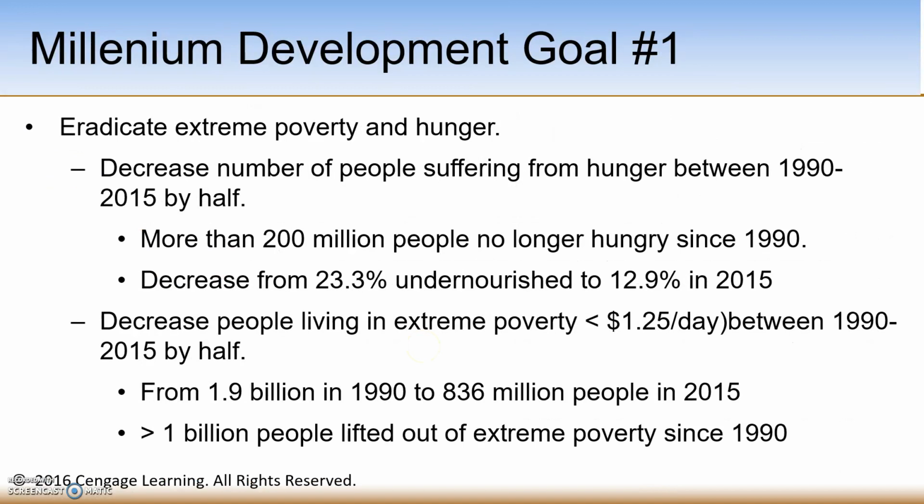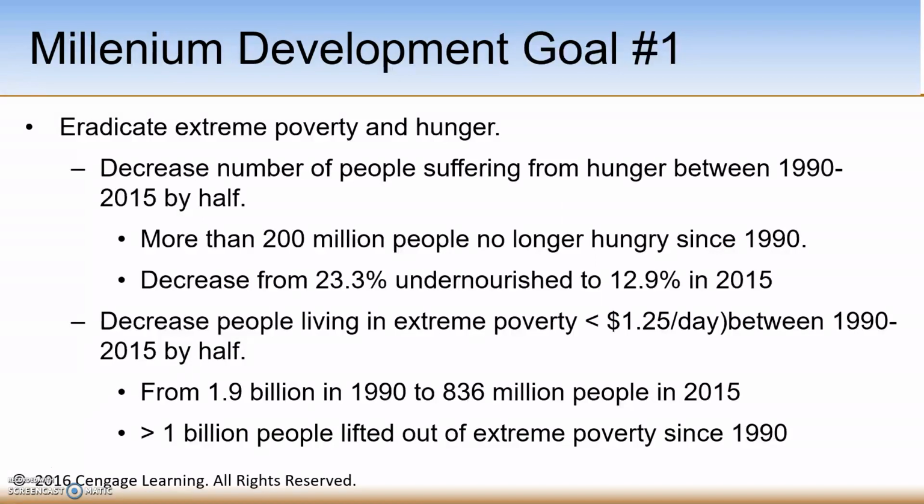The 8 Millennium Development Goals established were really a pledge to uphold the principles of human dignity, equality, and equity, and to free the world from extreme poverty. So looking at Millennium Development Goal number 1, the first target was to decrease the number of people suffering from hunger between 1990 and 2015 by half. Well, more than 200 million people are no longer hungry since 1990. We have tracked a decrease from 23.3% of undernourished people to 12.9% in 2015. So we definitely have cut it in half.